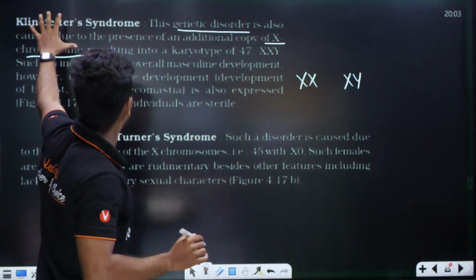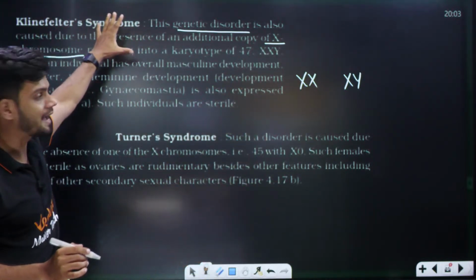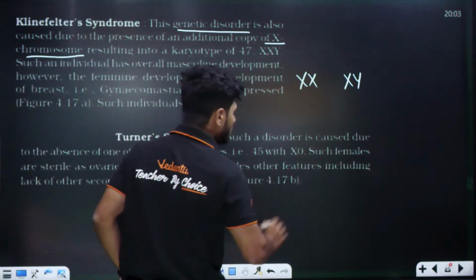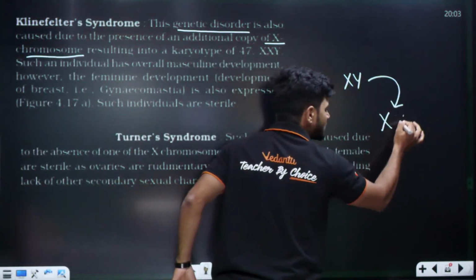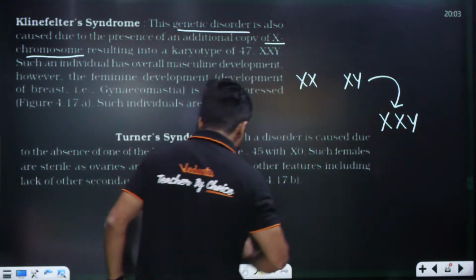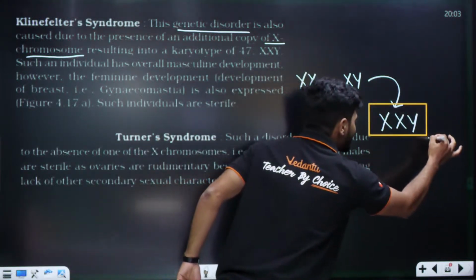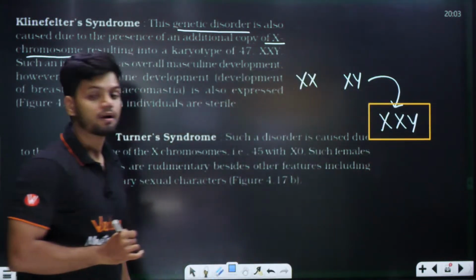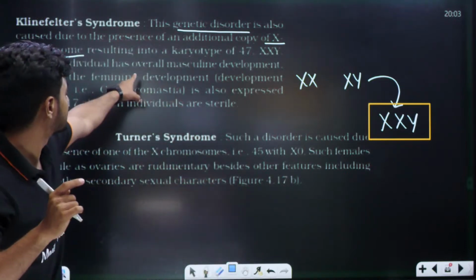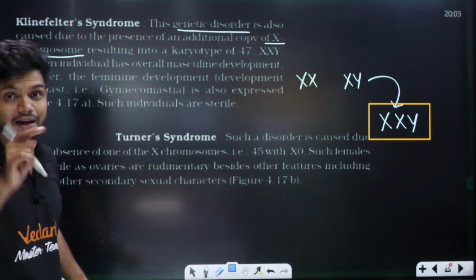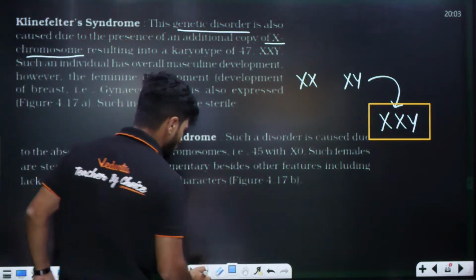In the case of Klinefelter syndrome, ಏನಾಗುತ್ತೆ? This XY will become XXY. An additional X chromosome is added. Additional X chromosome is added in the case of Klinefelter syndrome. Additional X chromosome. Extra ಕೊಟ್ಟಿದ್ದಾರೆ ಇಲ್ಲೂ ಕೂಡ.